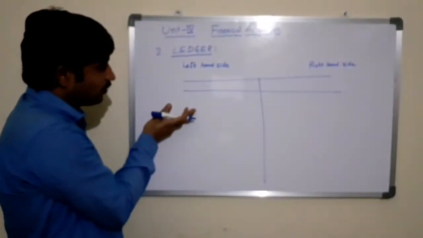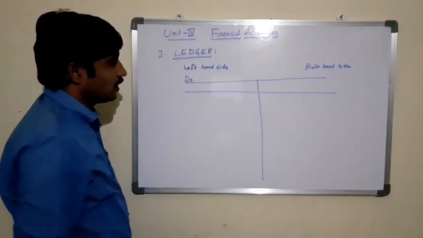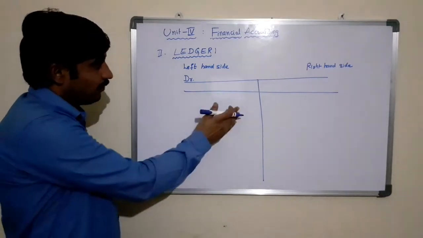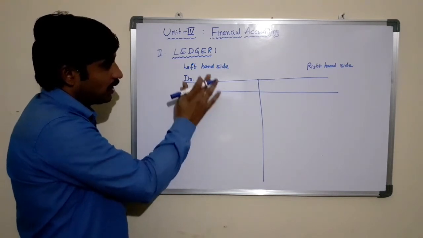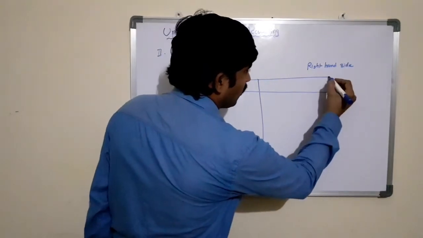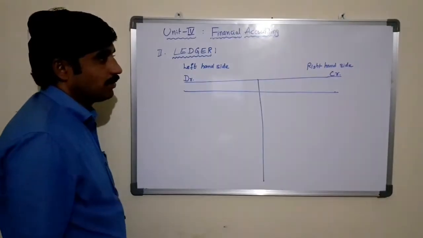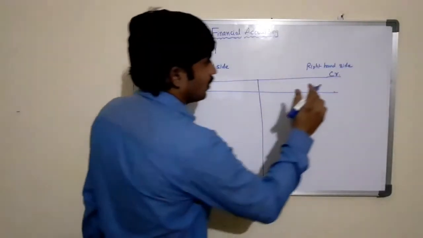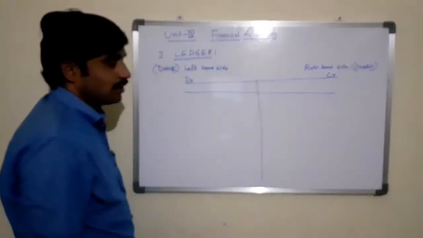The left hand side of the account is known as the debit side, which is denoted by DR. The right hand side of the account is known as the credit side, which is denoted by CR, that is credit. So this is the left hand side, which is the debit of the account, and here the right hand side of the account is called the credit column, which is denoted by CR.